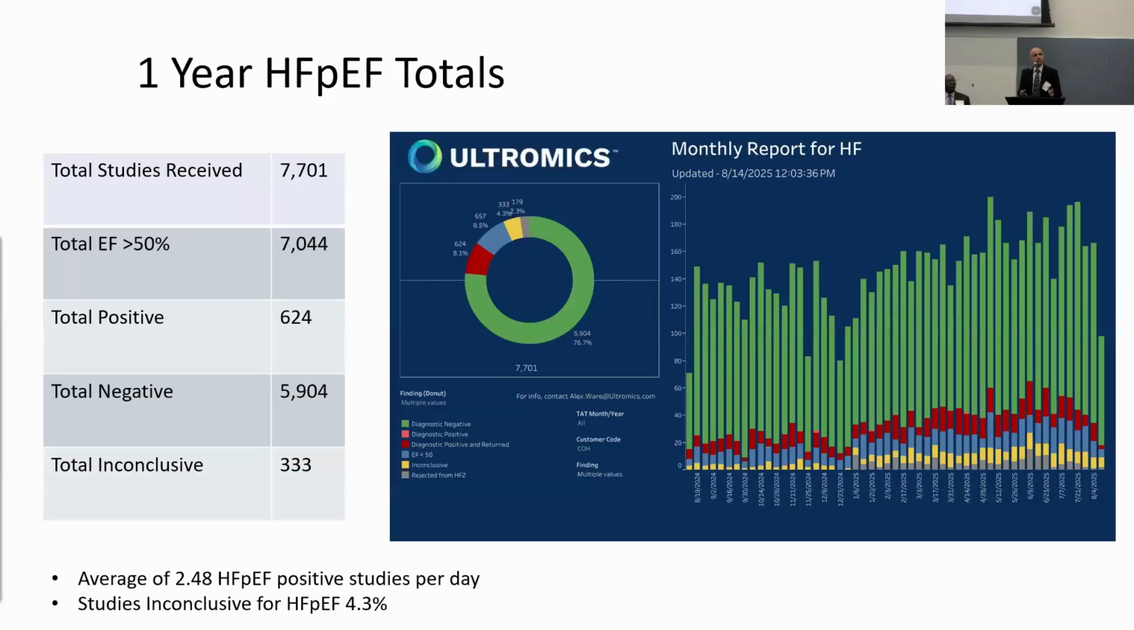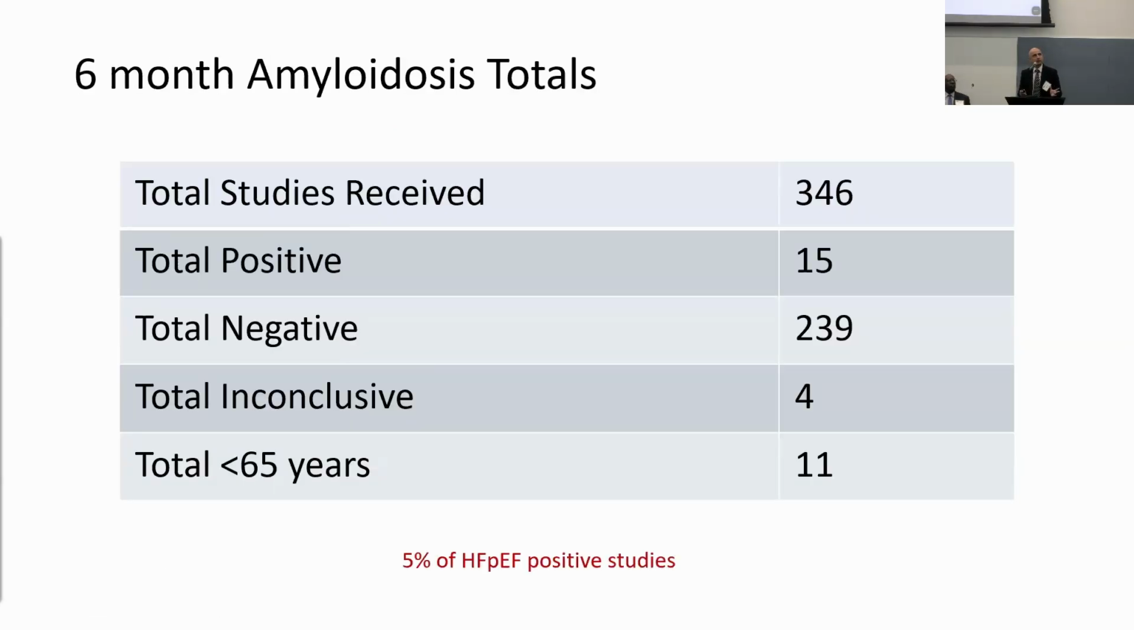Over the course of a year, we processed close to 8,000 echocardiograms. We looked at about 6 months of data to examine the amyloid component of this, and of 346 HFpEF positive patients, we found 15 patients who had cardiac amyloid.